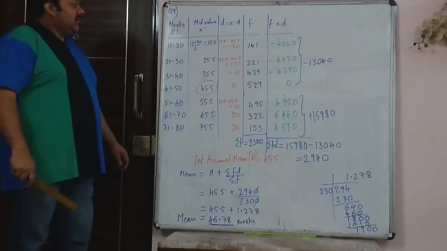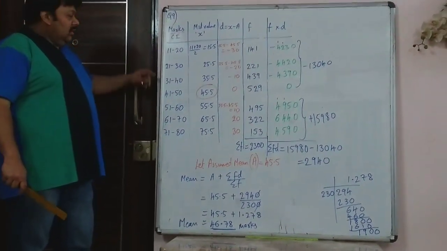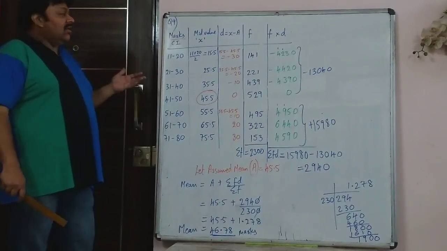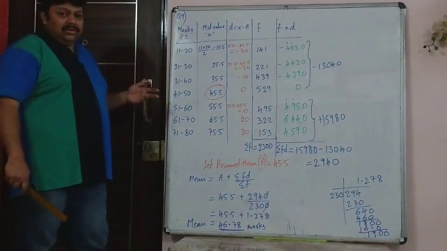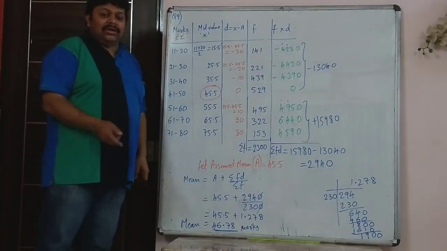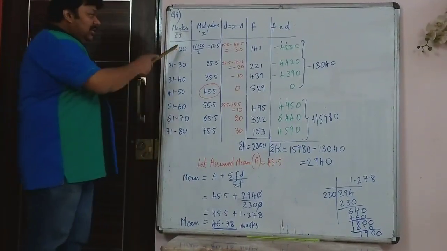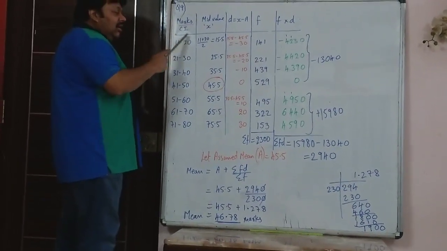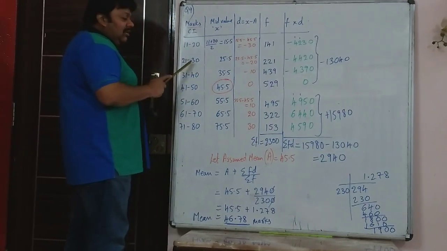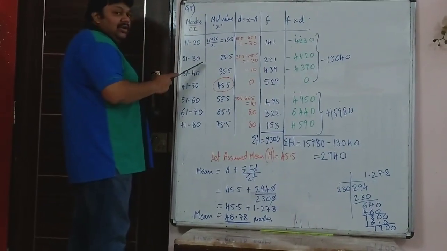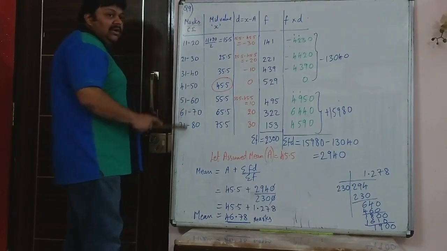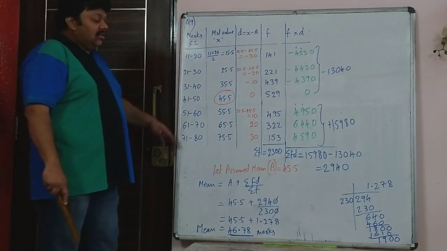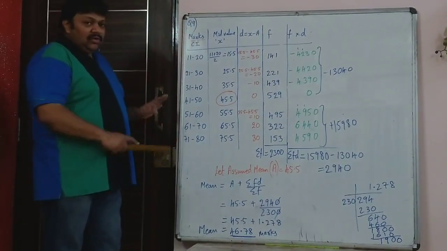So now in this case, question number 9, very similar. Of course, here the class is not continuous, but that doesn't matter. In sums of mean, it doesn't matter. When we do ogive, I will tell you how to make it continuous and draw the ogive. But here, even if it is not continuous, it's 11 to 20. It means 11 and 20 are both included in this group. 21 to 30, here 21 and 30 are both included in this group. 31 to 40 and so on, so that doesn't make any difference. So you have got a non-continuous class interval. So that is fine, no issues.